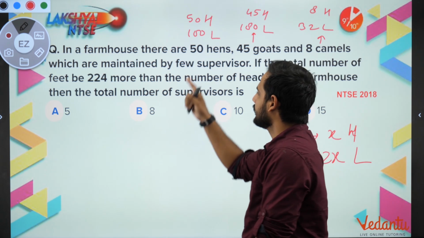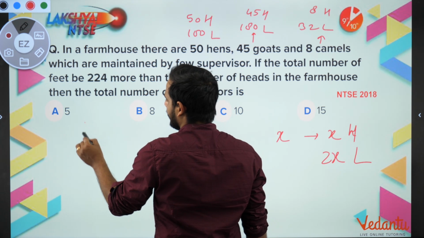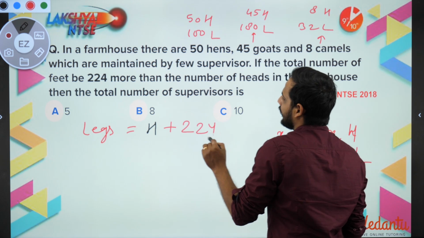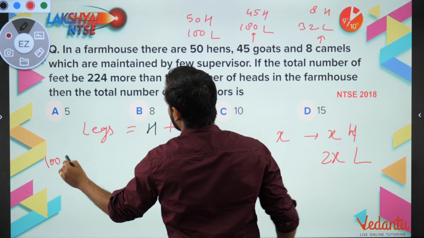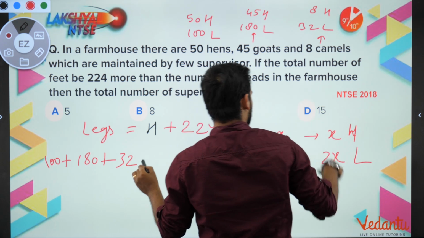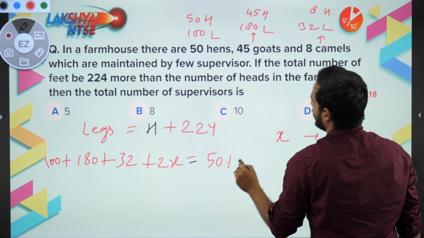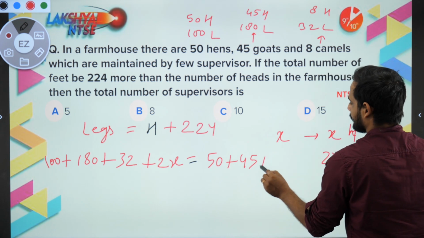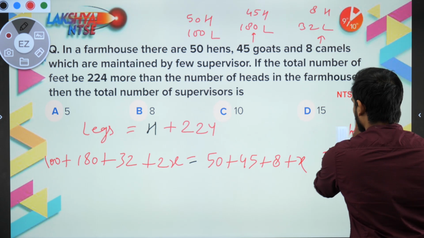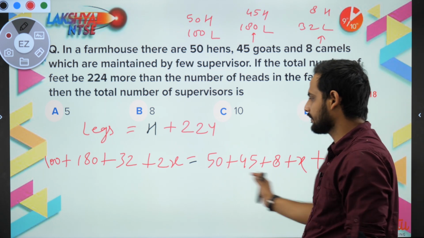Okay, so now what is it saying? That the number of feet or number of legs is 224 more than the number of heads. So I will say legs is whatever is the number of heads plus 224. How many legs do we have? 100 plus 180 plus 32 plus 2x. And how many heads do we have? 50 plus 45 plus 8 plus x, and then it is told that 224 more also, so plus 224. So now it is a linear equation.